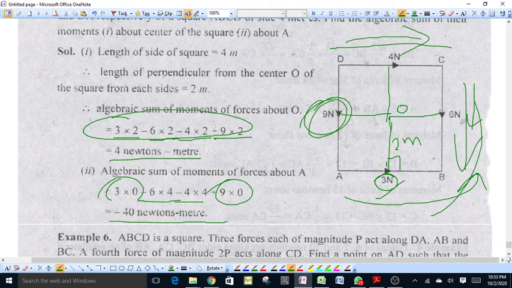So students, these are some examples in which we have calculated the algebraic sum of moments of some forces acting on a rigid body about a point. Thank you, students.